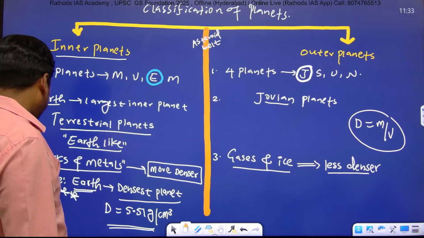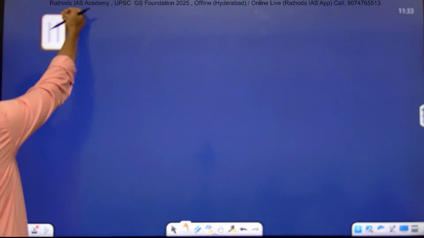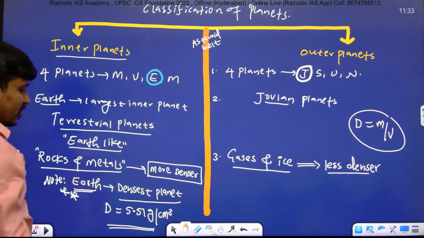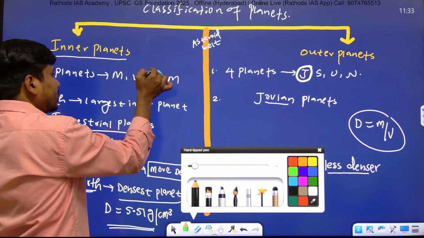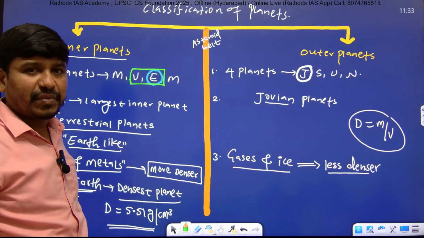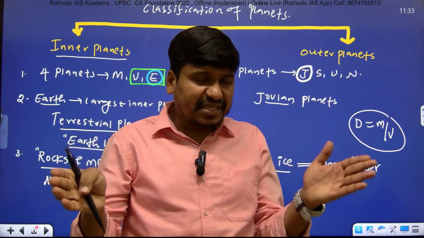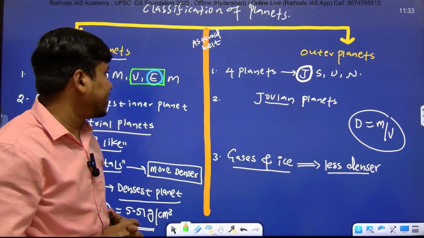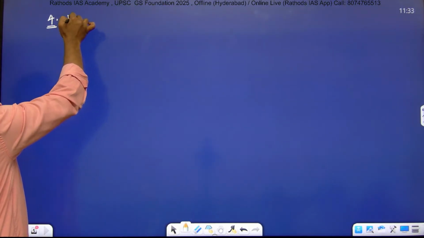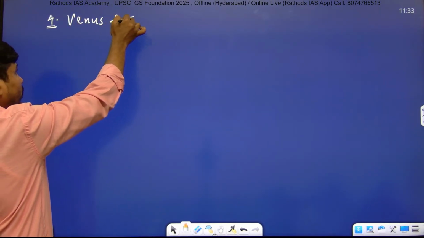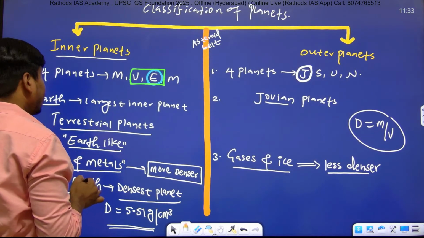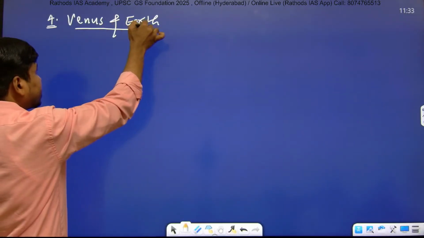Now the fourth point. Write down the fourth difference, the fourth point under inner planets. Among inner planets, which two planets are twin planets? Venus and Earth. What is the meaning of twin? They appear almost the same. Because of their similar size and shape, they appear the same, and that's why we call them twin planets. Write down point number 4: Venus and Earth are the twin planets.